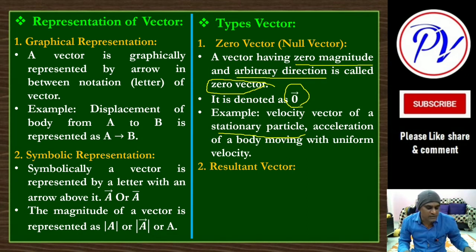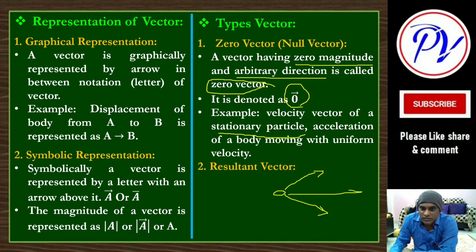Sometimes what happens, on a body, the same type of physical quantity is acting in different directions, like a force on a body, 2-3 forces are acting. So there will be the combined effect, we can say, resultant. For example, suppose this is one body and one force is applied here, another force is applied in this direction, so the body will move in this direction. This is the combined effect. So this single vector of these two is called what? Resultant force or resultant vector, right?